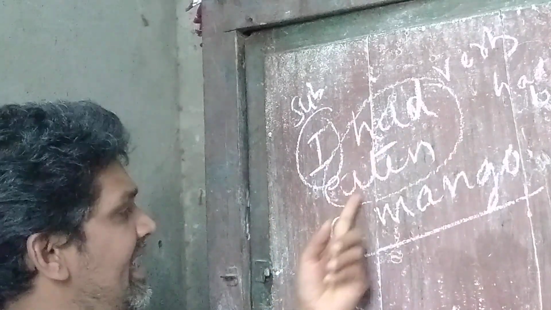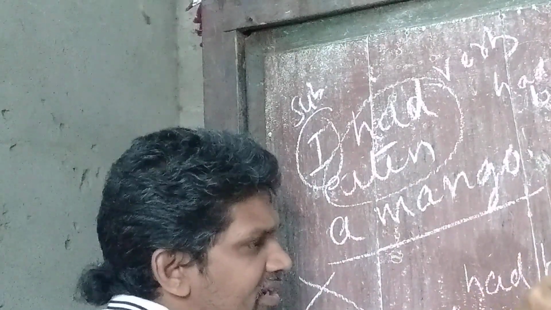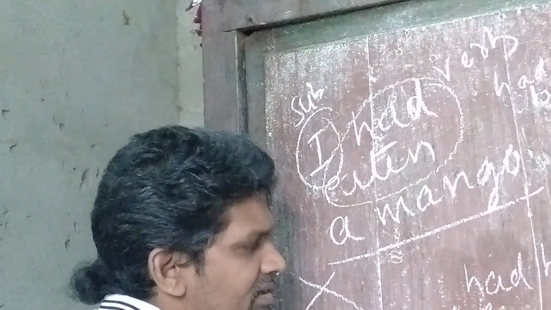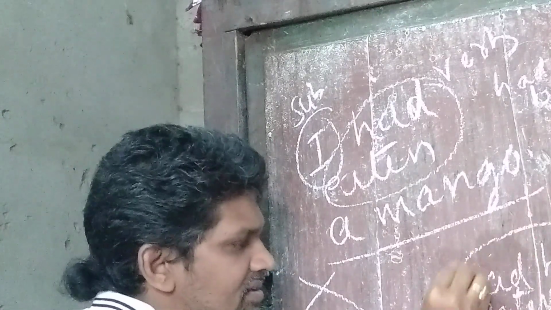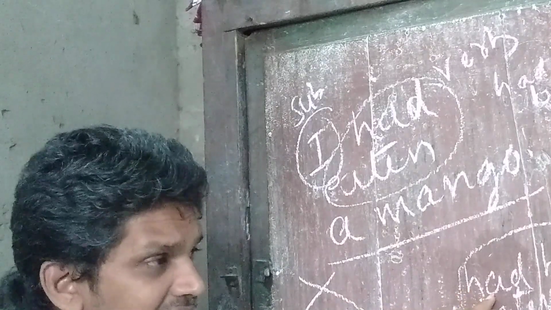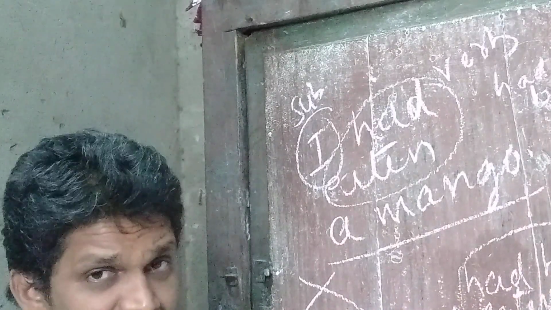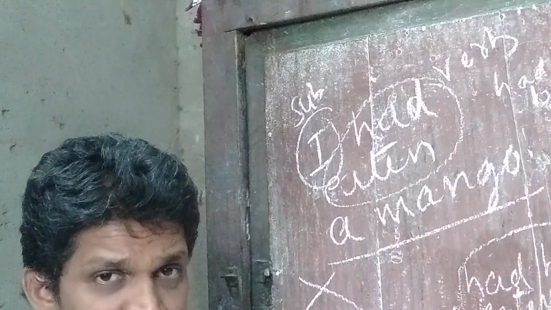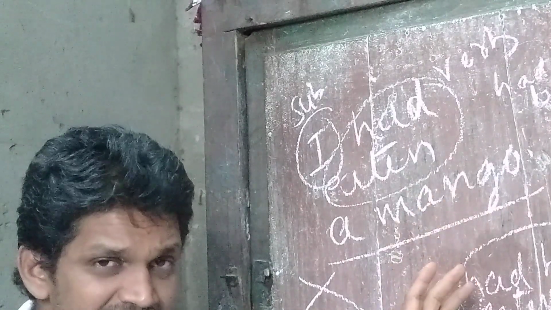So I had eaten a mango becomes: A mango had been eaten by me. So this is about the past tense.